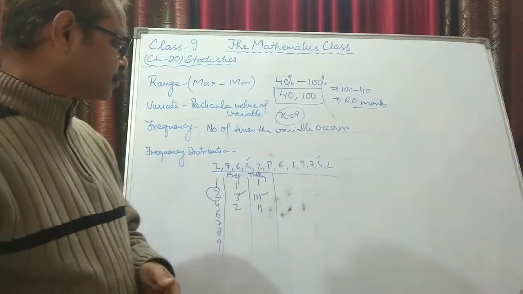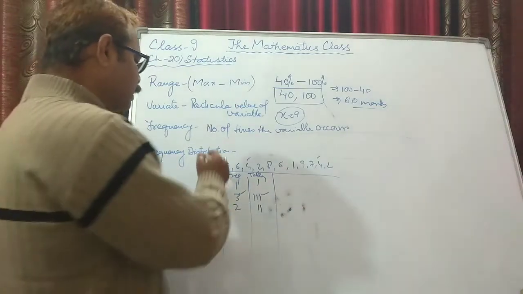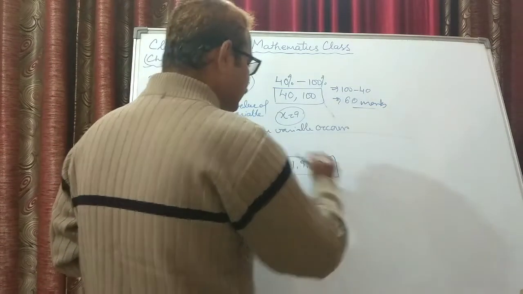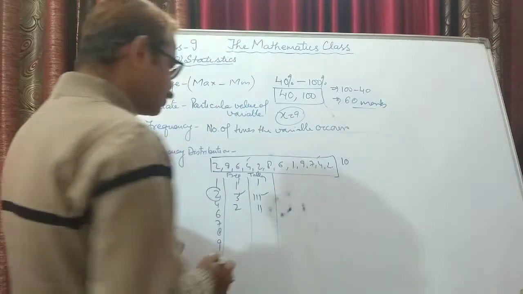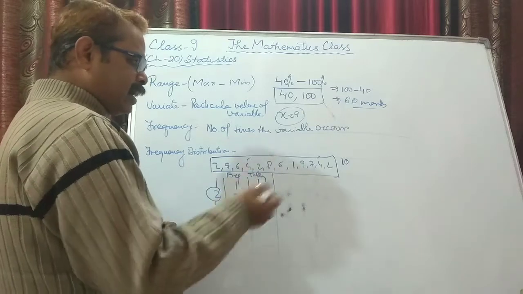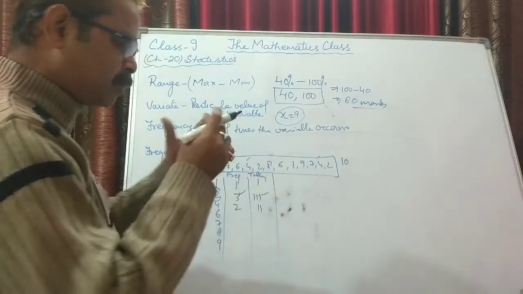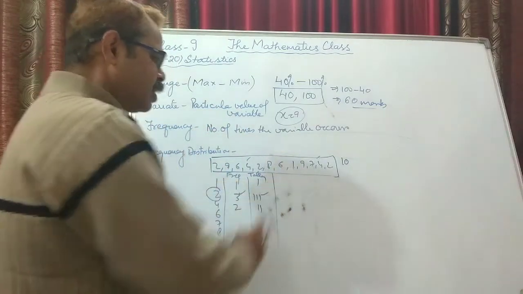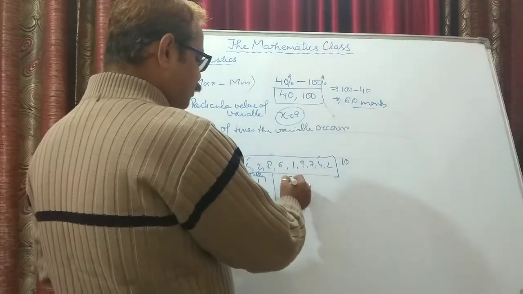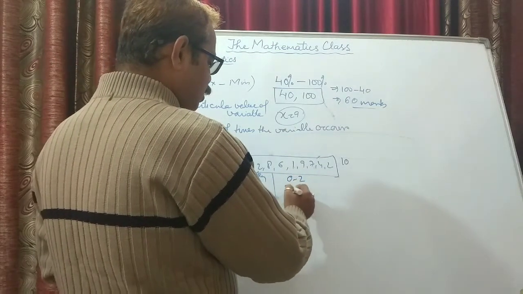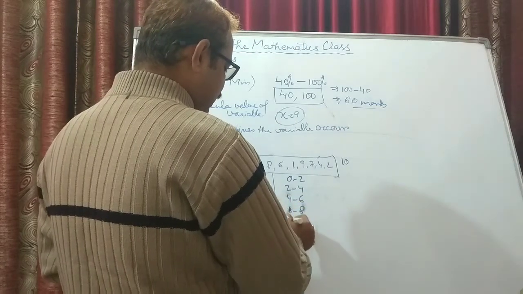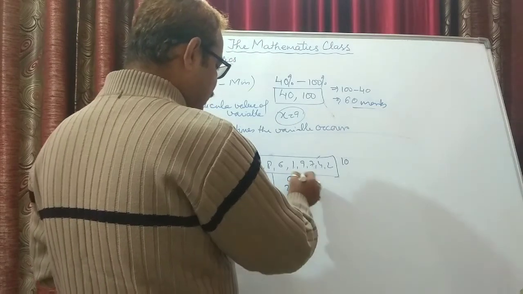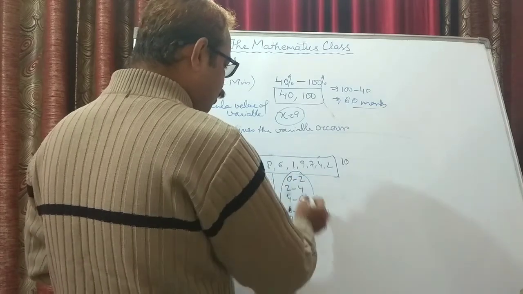Suppose these are the marks of students in a test out of 10. This is the raw marks. If I want, I can make the table and write the number of students between 0 and 2, 2 to 4, 4 to 6, 6 to 8 and 8 to 10. This is known as grouped data.